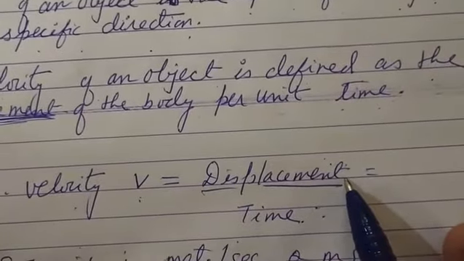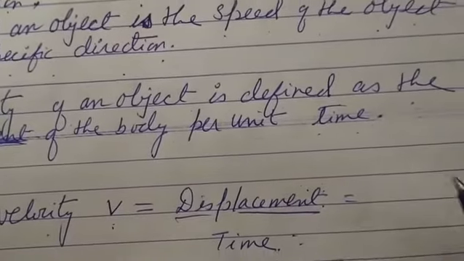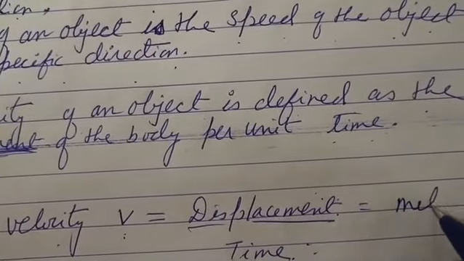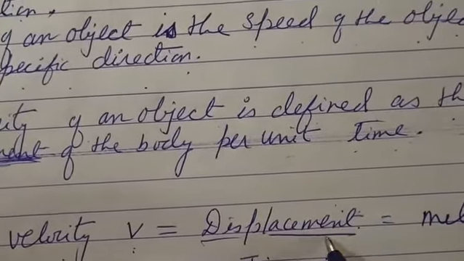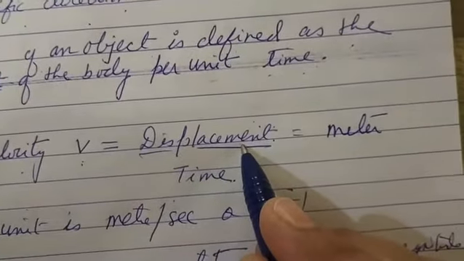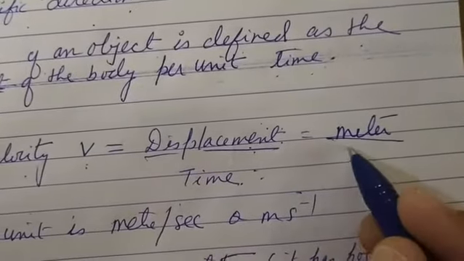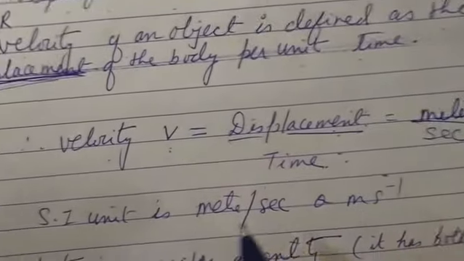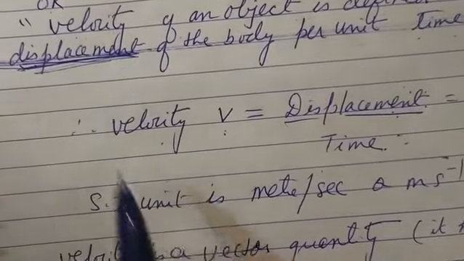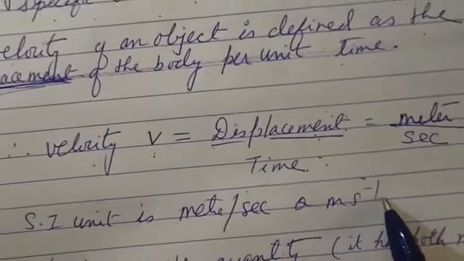And what is the standard unit of displacement? That we have already discussed. That is also meter, because displacement is the shortest distance between the initial and final position. So we measure that shortest distance in meters, and time in seconds. So the standard unit of velocity will also be meter per second, or m s raised to power minus 1.